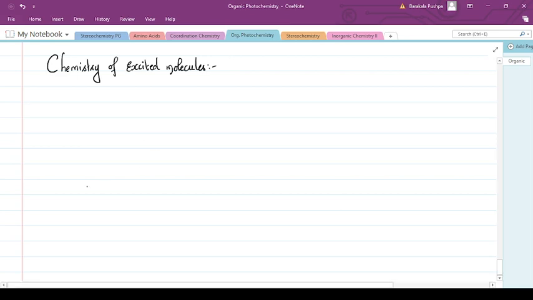Suppose a molecule M absorbs energy and goes into the singlet state or a triplet state. From these two states only, the molecule undergoes a photochemical reaction to give a product. When it converts into product, there can be different processes, either a radiative process or a non-radiative process.